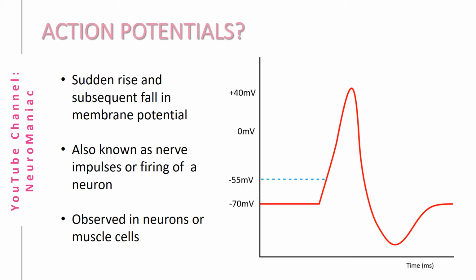Now if you're a med student, there's no doubt you would have seen this graph. Basically, it shows a change in voltage during an action potential. Membrane potentials are predominantly determined by the concentration gradient of sodium and potassium ions. So let's jump straight into it.